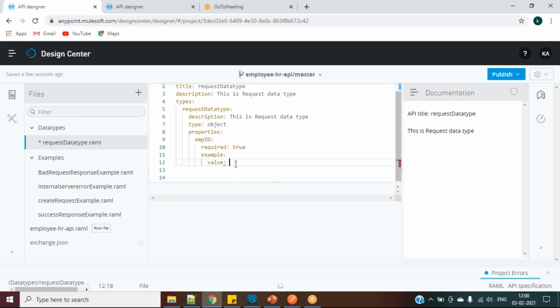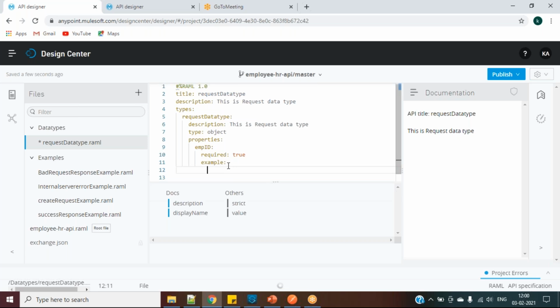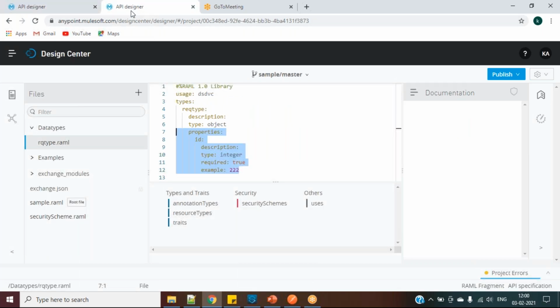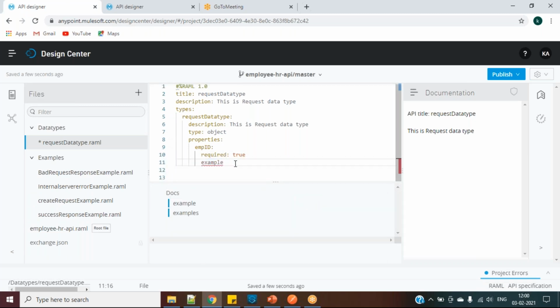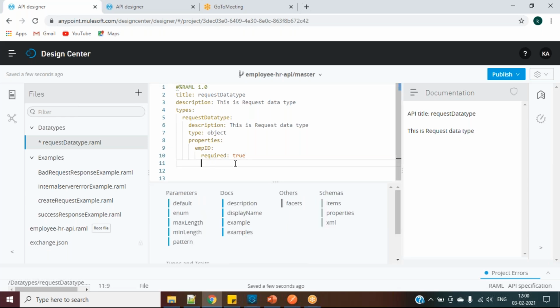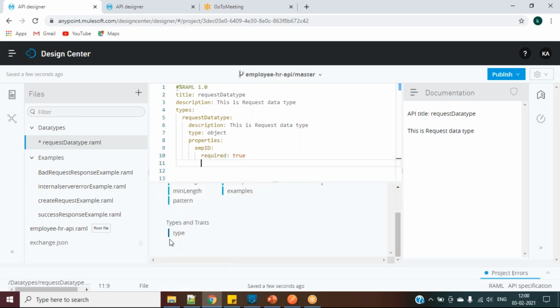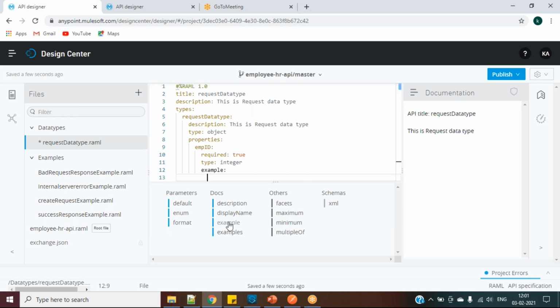Let me check, it is not taking. If we have to give some type, let's take an example. Instead of example, we can give the direct data type, right, Kirti? Type integer we can give, right? Yes, that is it. But actually, generally, it should take the example also. If we give an example strict value, it should take type integer, and here I will give example.